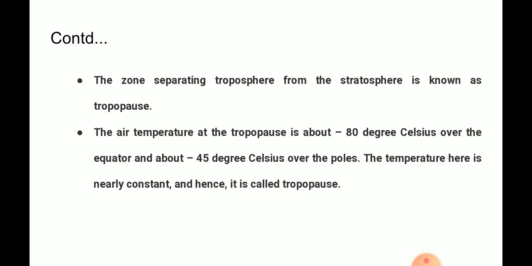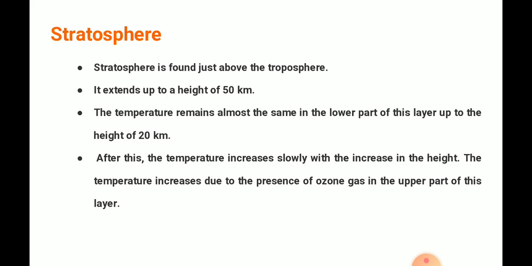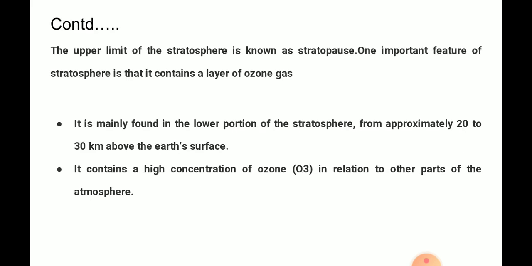The temperature here is nearly constant and hence it is called the tropopause. The next layer is the stratosphere, found just above the troposphere, and it extends up to a height of 50 kilometers. The temperature remains almost the same in the lower part of this layer, up to a height of 20 kilometers. After this, the temperature increases slowly with the increase in height. The temperature increases due to the presence of ozone gas in the upper part of the layer.